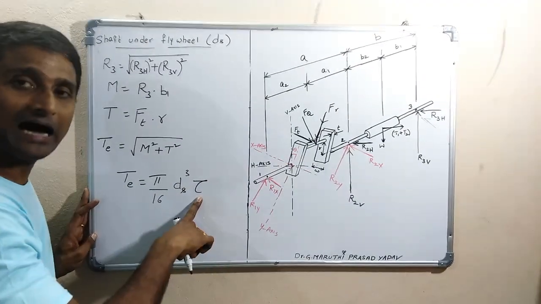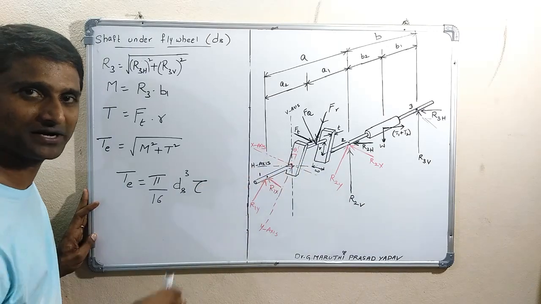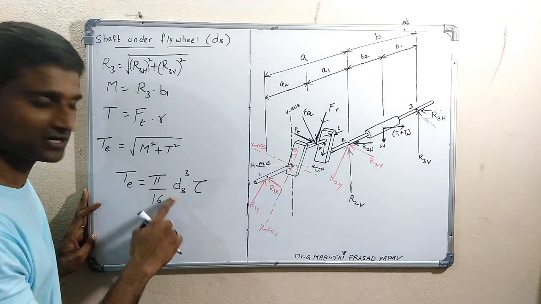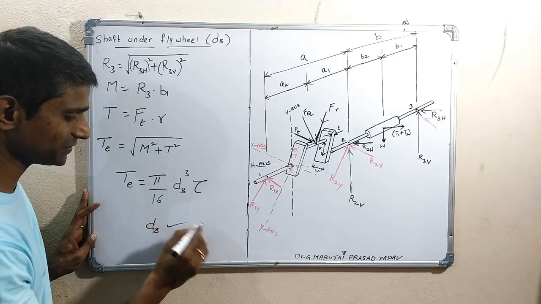Tau is the allowable shear stress of the shaft material, and ds is the diameter of the shaft under the flywheel.